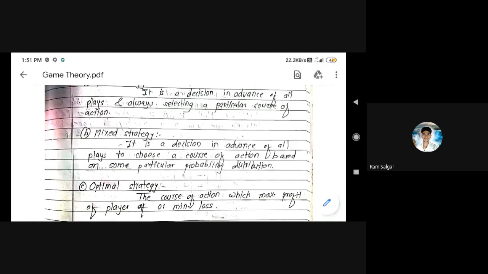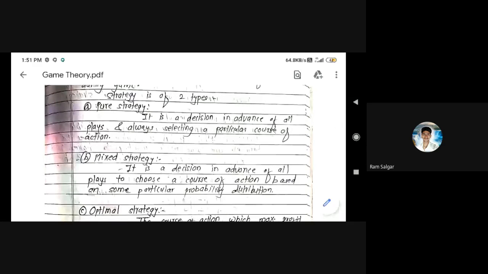Pure strategy is whenever the maximin value is equal to the minimax value. Minimax value is equal to saddle point is equal to value of game. This is nothing but the pure strategy. And whenever the saddle point is not observed, that is, the minimax value is not equal to the maximin value, then only that example will be treated as a mixed strategy.